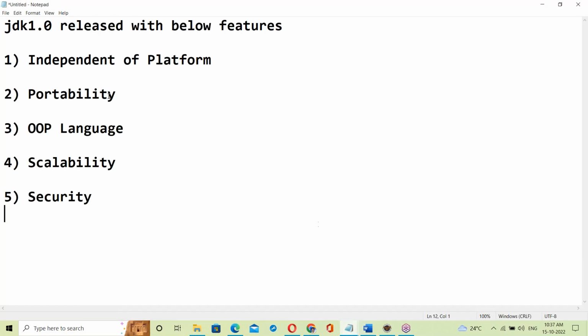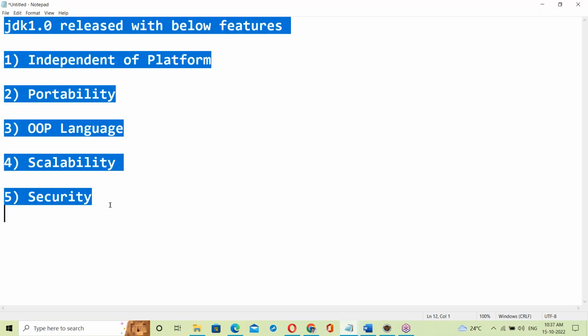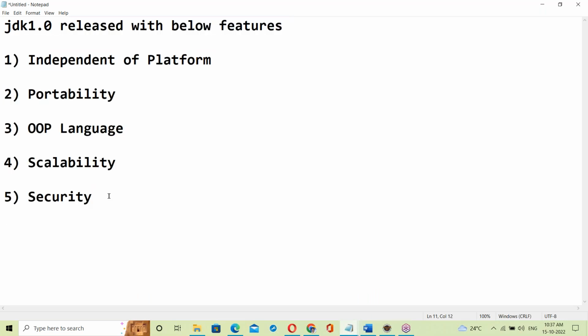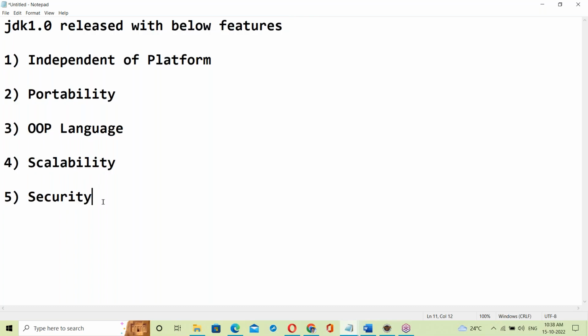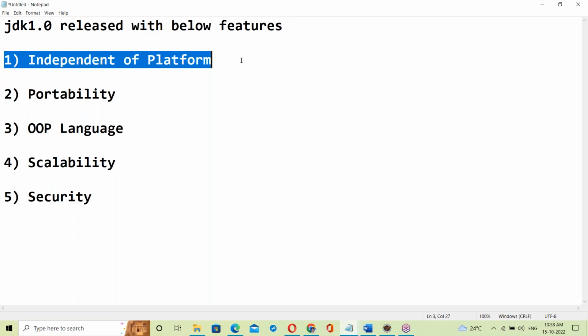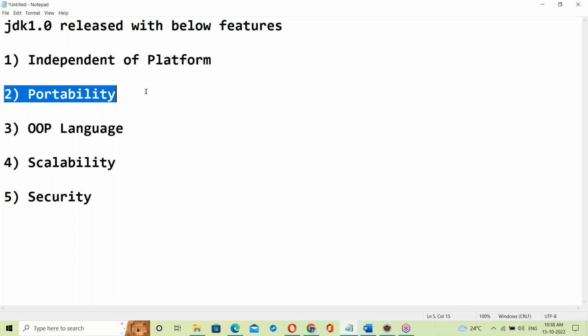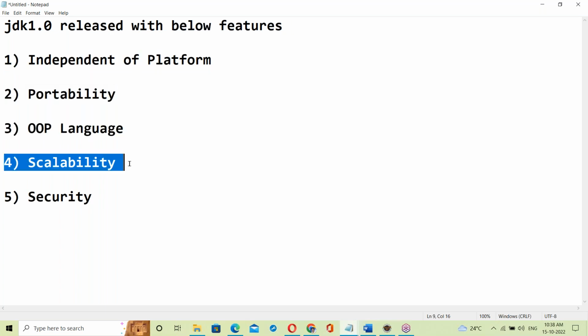So today's topic is Java features. In the last two classes, all the introductions finished. Today we'll start the actual class, the actual topic. Java features: independent platform, portability, OOP language, scalability and security. Today we'll discuss these features.